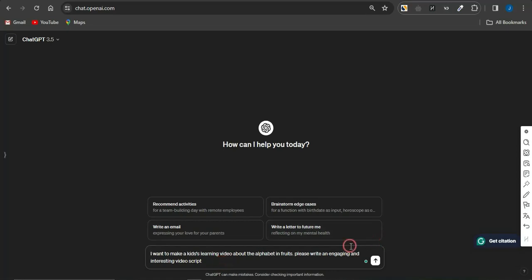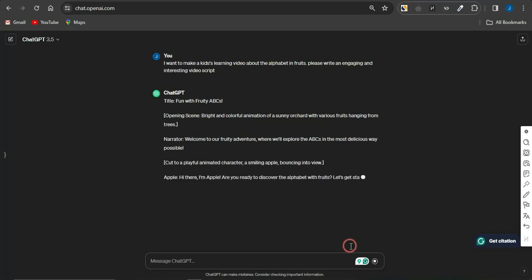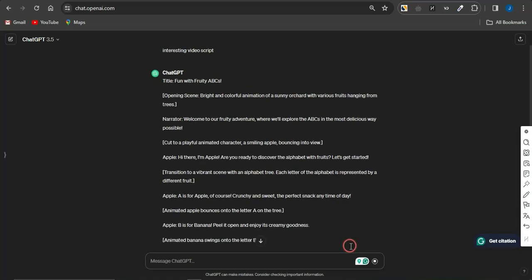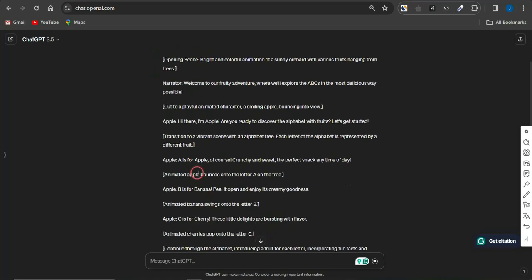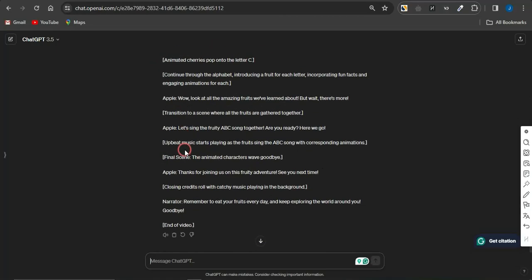Once you do that, guys, you just need to click enter, and ChatGPT will do the job for you by creating a very cool and amazing video script, as you can see right here on the screen. All you need to do now is copy this script. Now that I've copied the script, we need to convert it into a voiceover, or an audio.